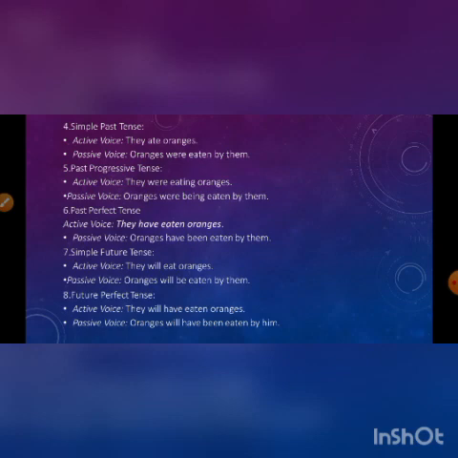Total 8 tenses should be covered. This is very important. Only 8 tenses, not 12. 3 from present, 3 from past, and 2 from future. So let's have a look.